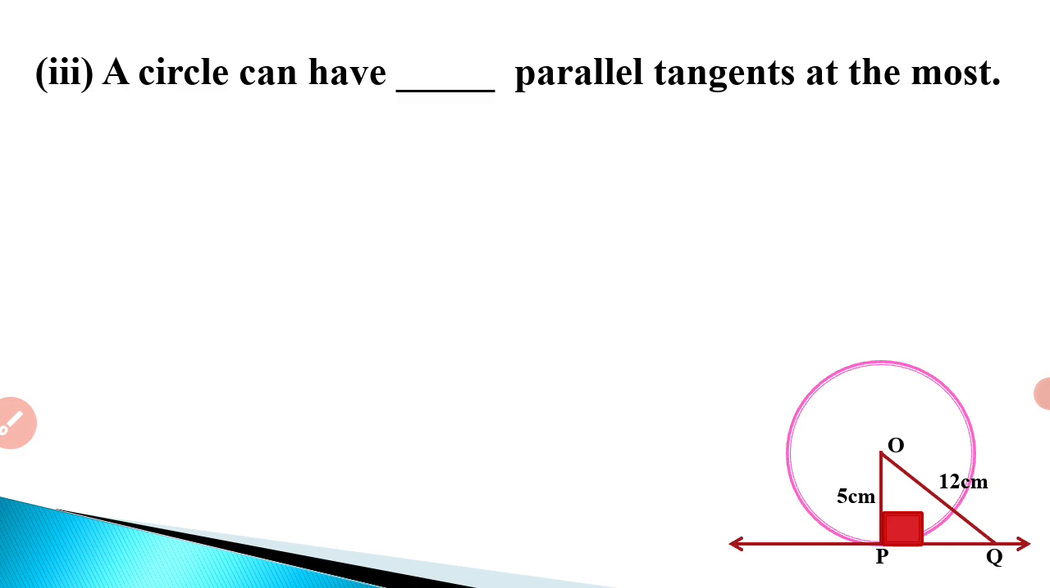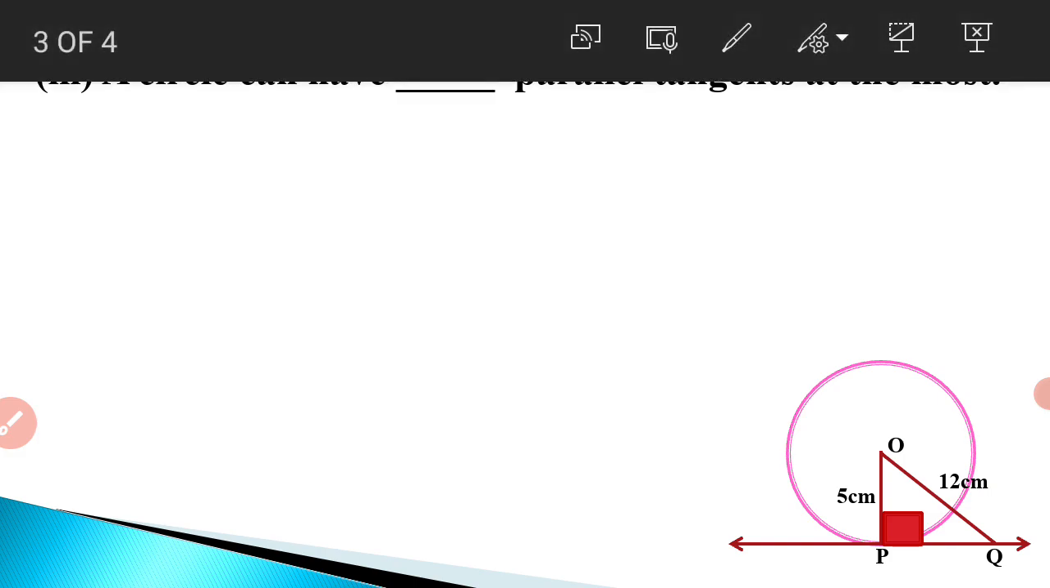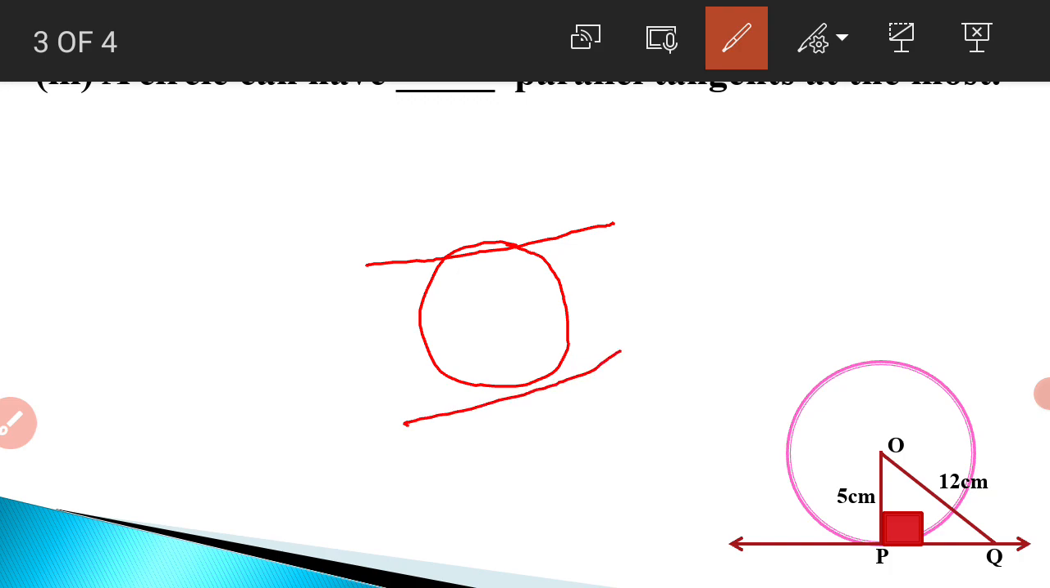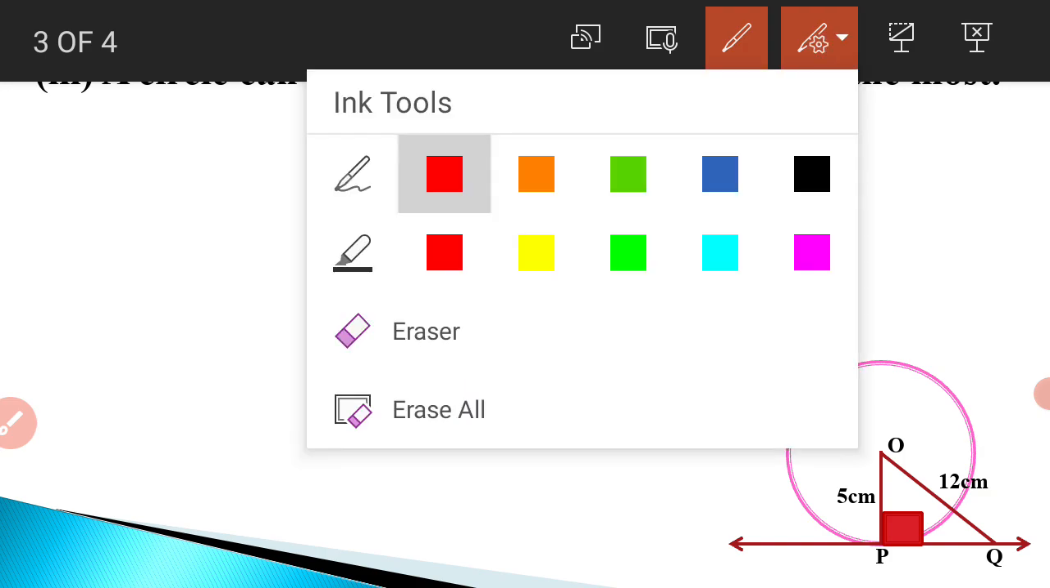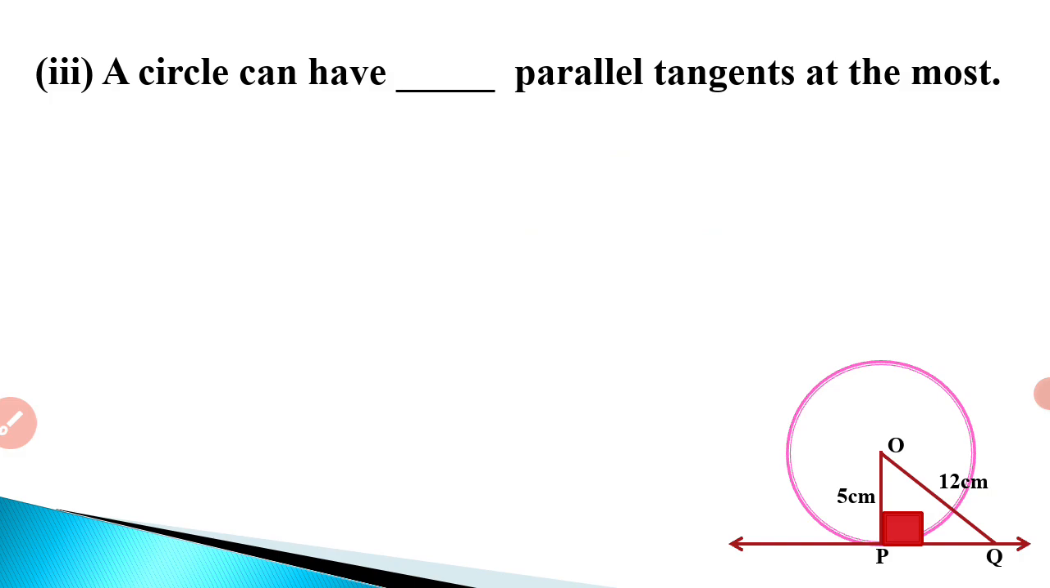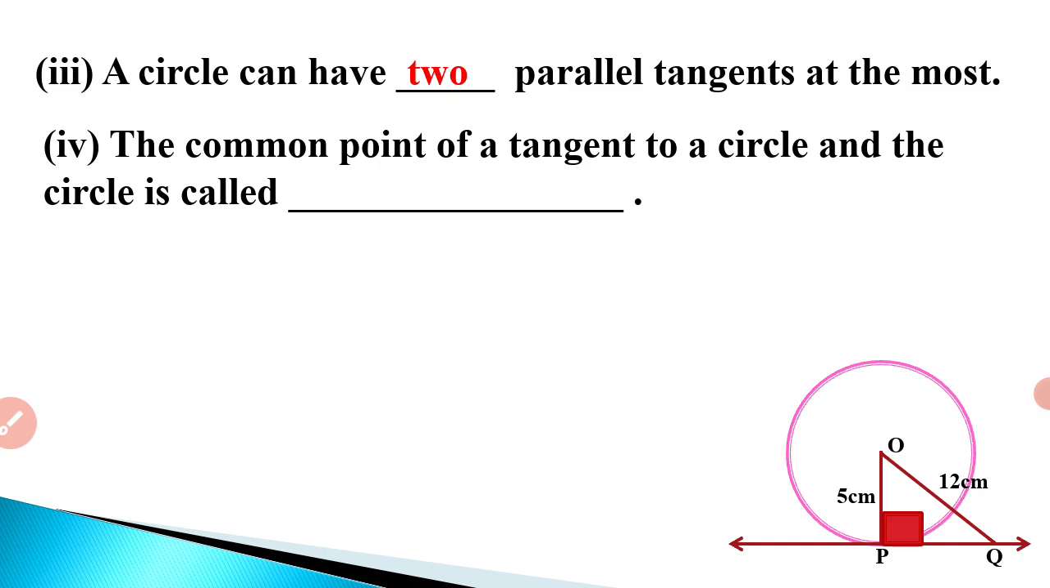A circle can have dash parallel tangents at the most. Now, if I have a circle and a tangent, I can make one more tangent, which is also parallel to the given tangent. So, I conclude that a circle can have 2 parallel tangents at the most. Any other line made may not be parallel or may not be tangent. The common point of a tangent to a circle and the circle is called the point of contact.